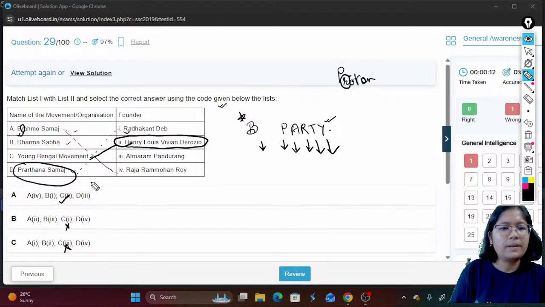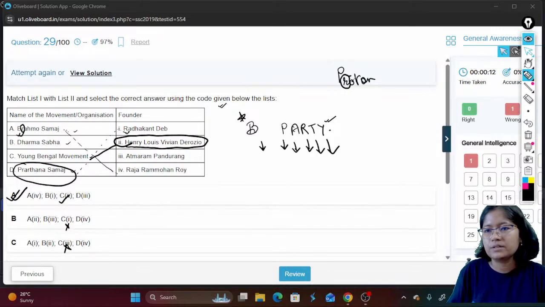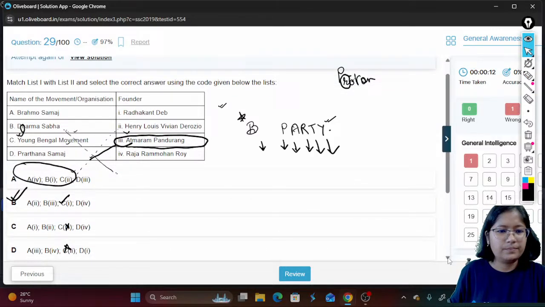Prarthana Samaj, I think they have mixed this up a bit. Okay, so with this, I think we can arrive at A as the correct option. Let us have a look at D as well. Just a second.